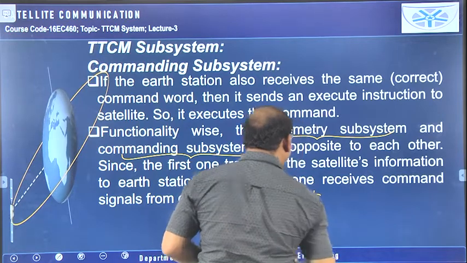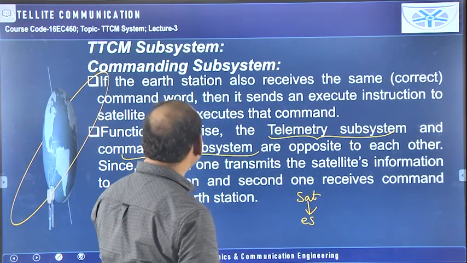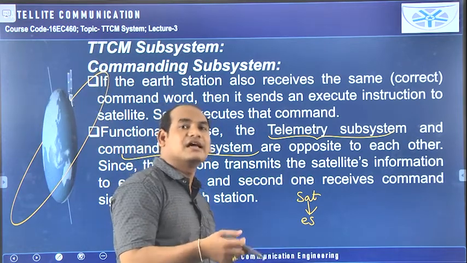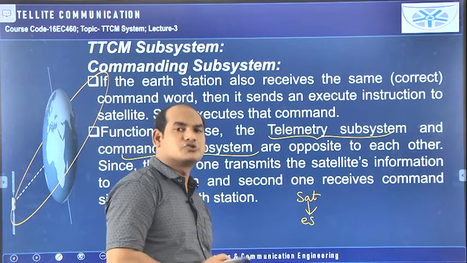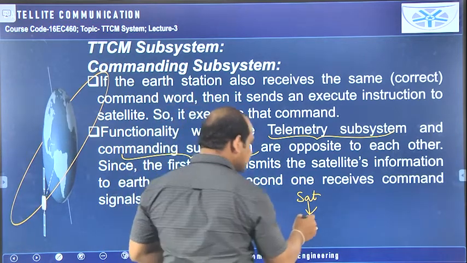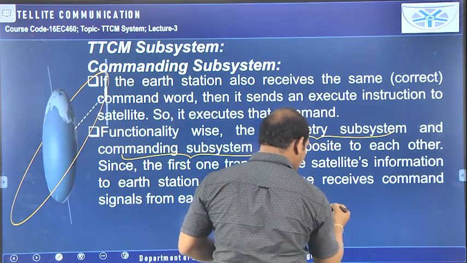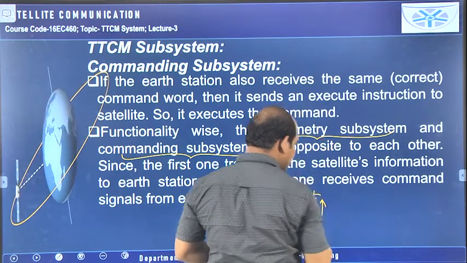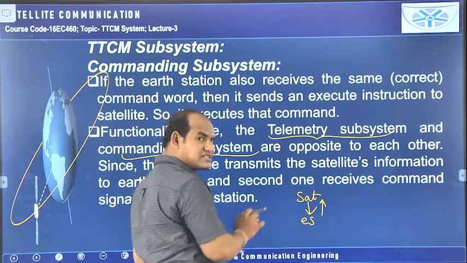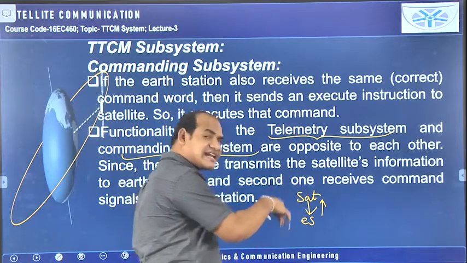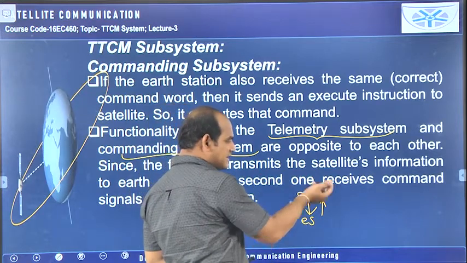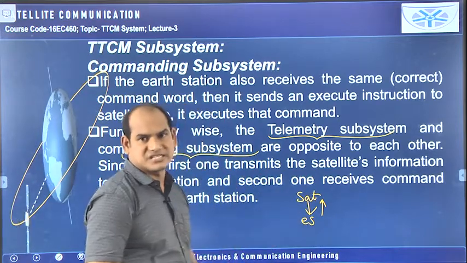But by using the commanding subsystem, we are giving commands to the satellite, that means from the earth station the commands are going to the satellite, so it is from bottom to top. But the telemetry subsystem is from the satellite to the earth station. So the direction of these two is opposite to each other. So we can say the telemetry subsystem and the commanding subsystem are opposite to each other.